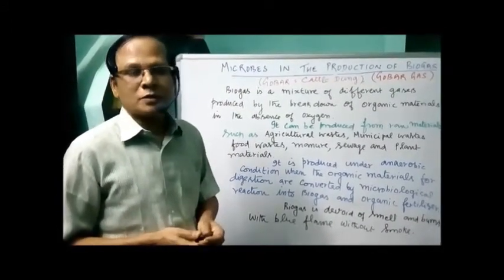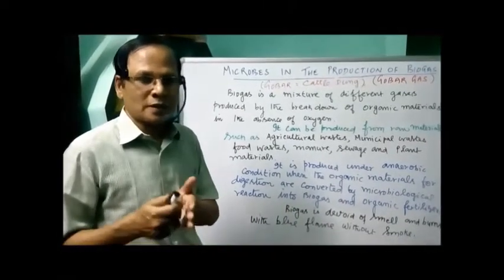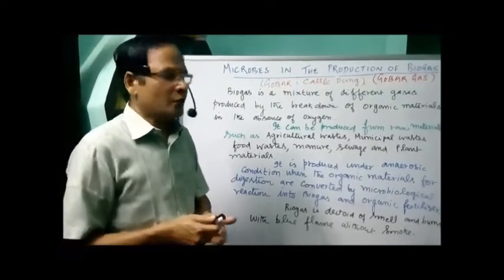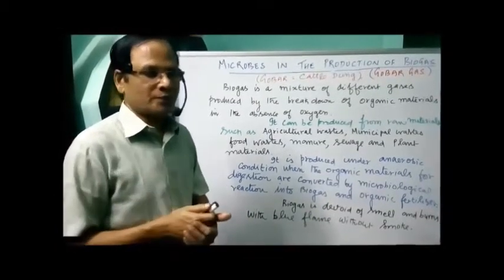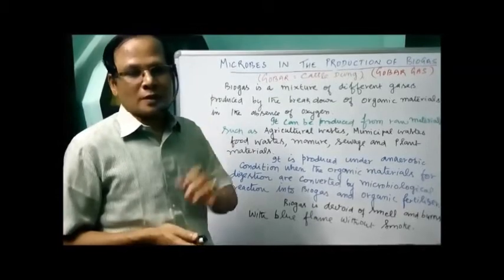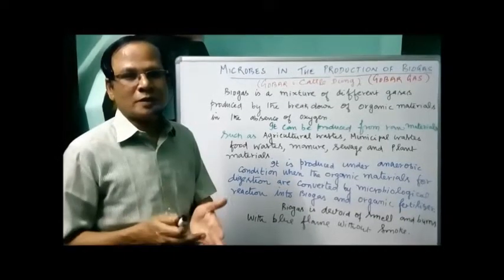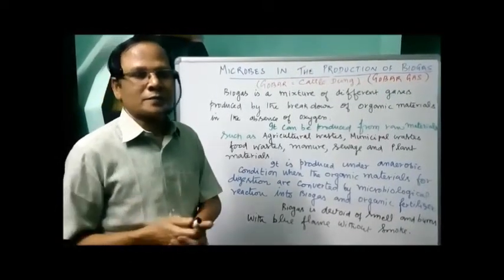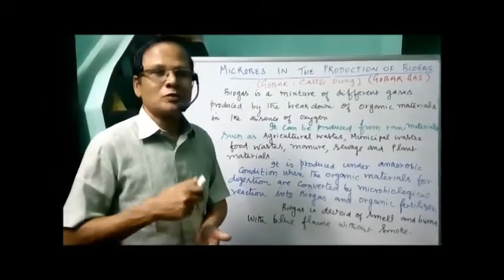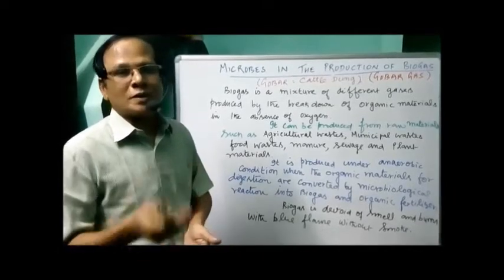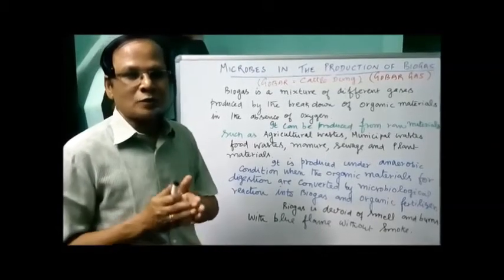Normally, biogas is produced by some bacteria. We have different types of bacteria, and according to the composition of biogas, we name the bacteria. It consists mainly of methane, 63%, then carbon dioxide and hydrogen. That's why the biogas producing organisms are called methanogens or methanogenic bacteria. One such methanogenic bacterium is Methanobacterium.